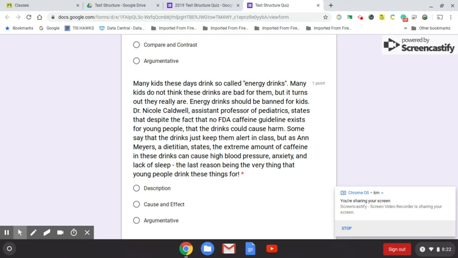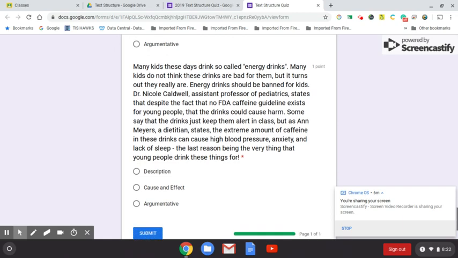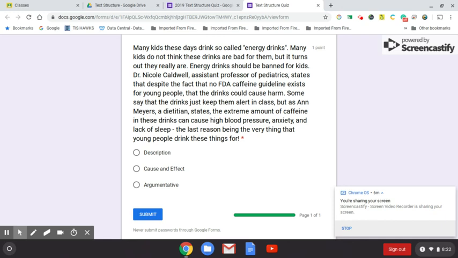Some say that the drinks just help them keep alert in class. But as Ann Myers, a dietitian, states, the extreme amount of caffeine in these drinks can cause high blood pressure, anxiety, and lack of sleep, the last being the very thing that young people drink these things for. Is this description, cause and effect, or argumentative?